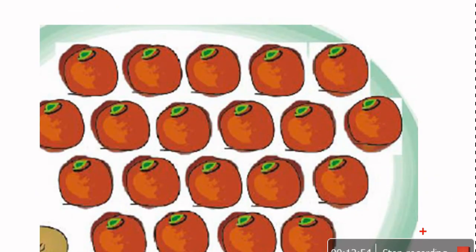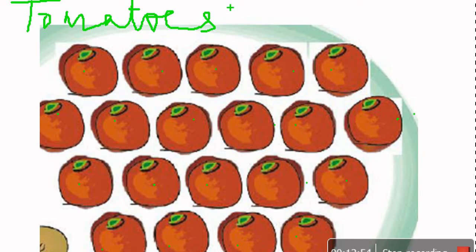Here are tomatoes. You can count 1 2 3 4 5 6 7 8 9 10 11 12 13 14 15 16 17 18 19 20. How many tomatoes? 20. Okay, so let us start with Abu Bakr.